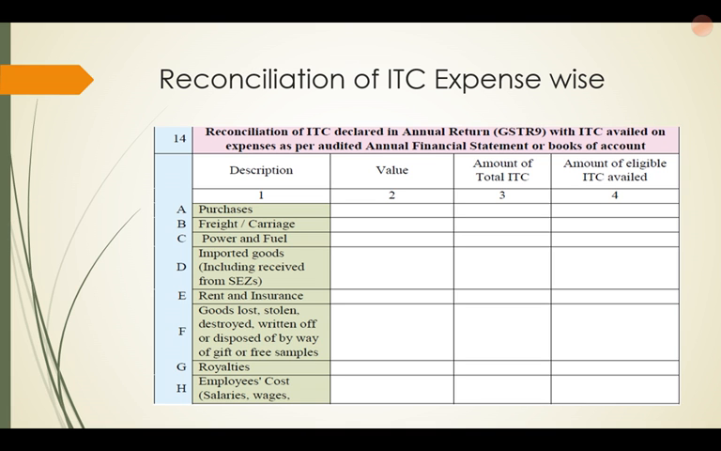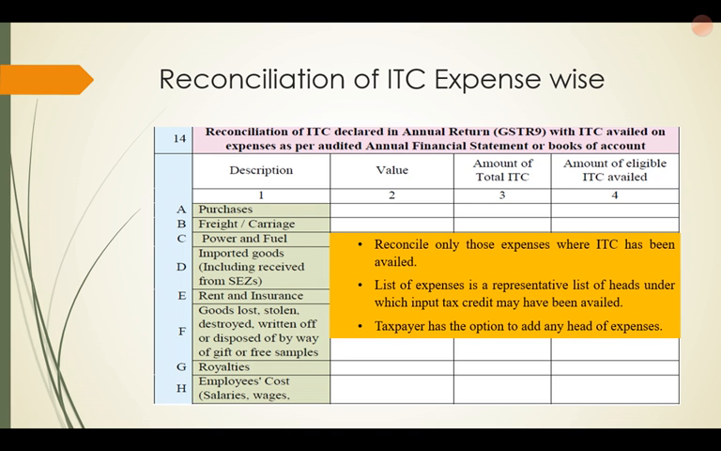Another important clarification regarding the GST audit report relates to Table 14, which is the expense-wise reconciliation of ITC. That was a very difficult task. People were finding it very difficult, and another issue was that there was no clarity as to which expenses needed to be shown here. So that issue has been clarified. They are saying that you should reconcile only those expenses where ITC has been availed. So only those expenses need to be considered.